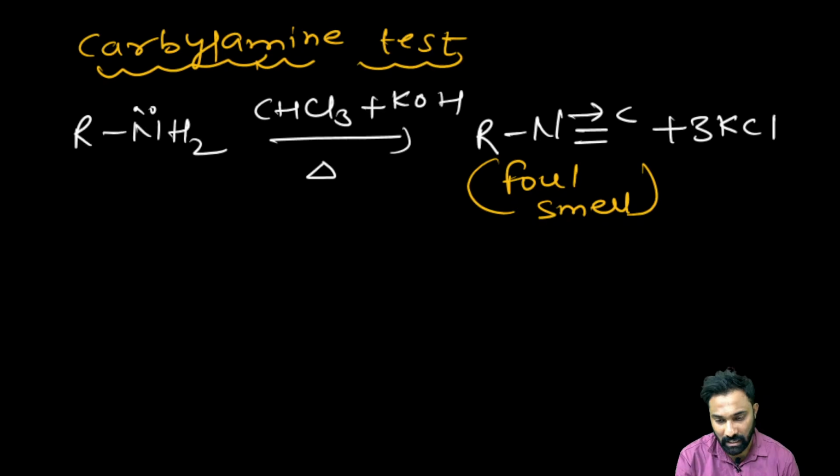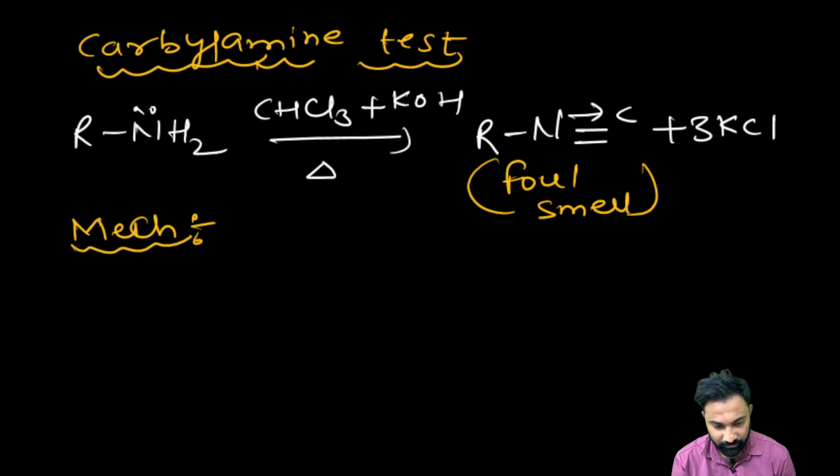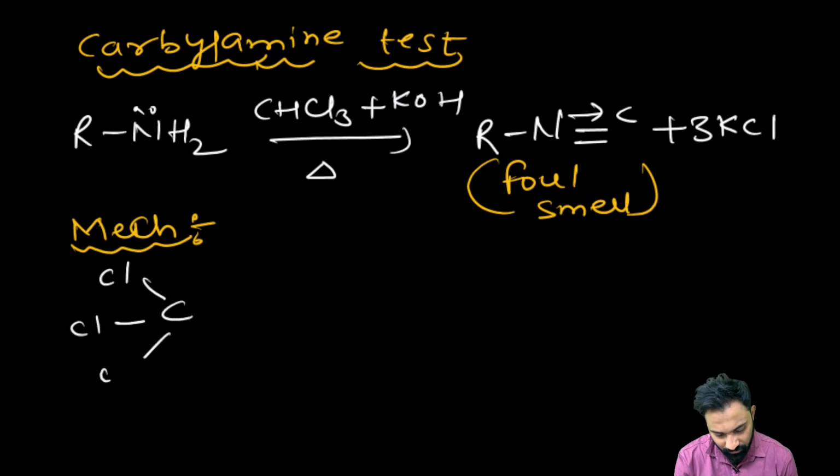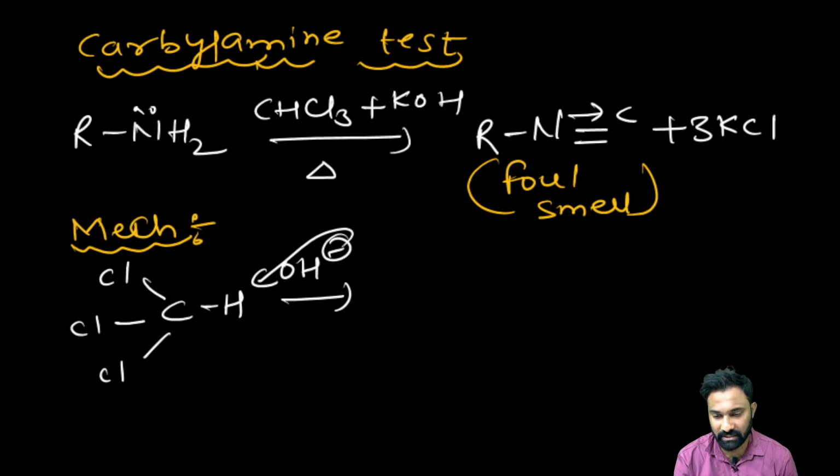Now, here how it is giving the isocyanate. Now when we react with the 1 degree amine, in the presence of chloroform, the base will readily abstract this acidic hydrogen.